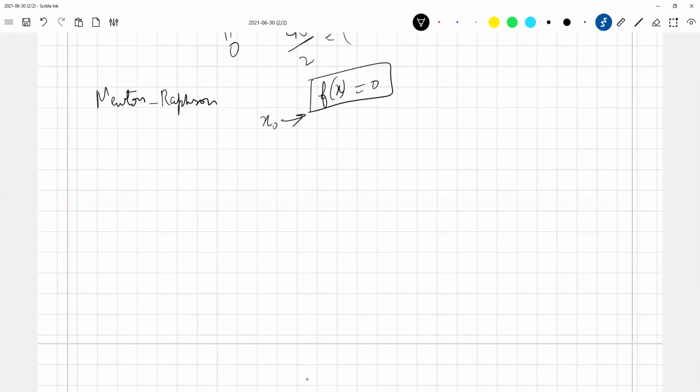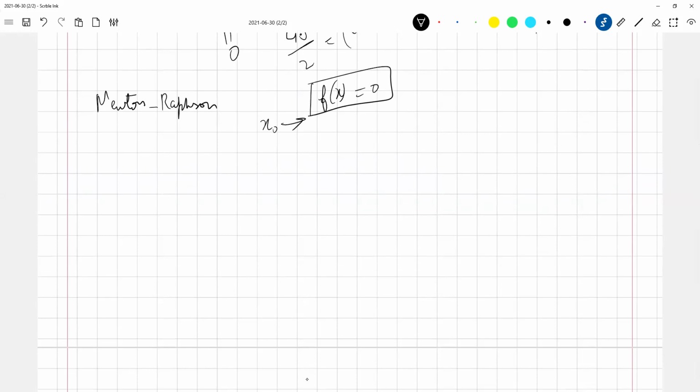Can you see it? Yes, sir. Okay, so if x0 is the initial guess for the solution, you want to find the roots of this function f(x), and x0 is your initial guess, then Newton-Raphson says, we'll not go into the mathematics of this, that x0 minus f(x0) over f prime(x0) is a better estimate.